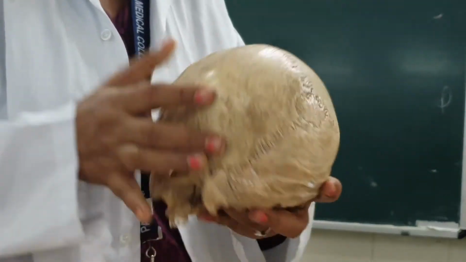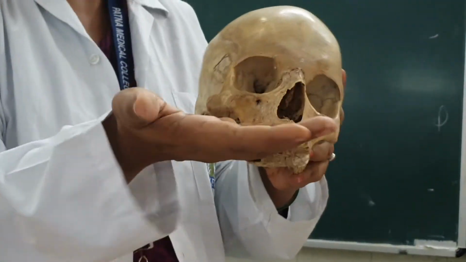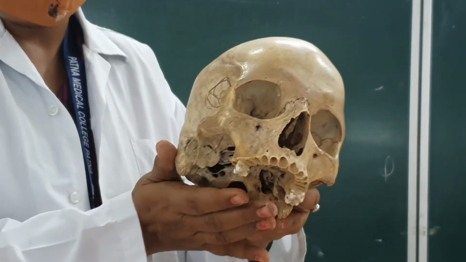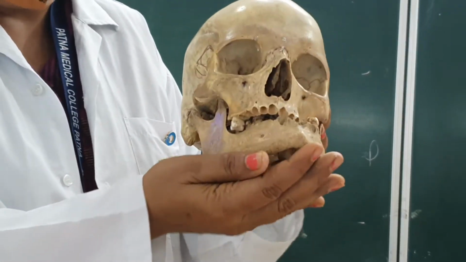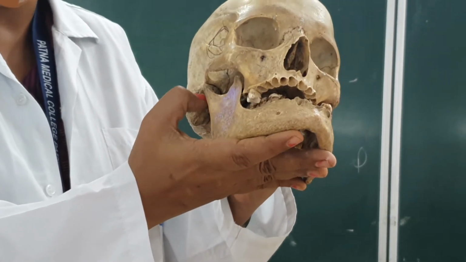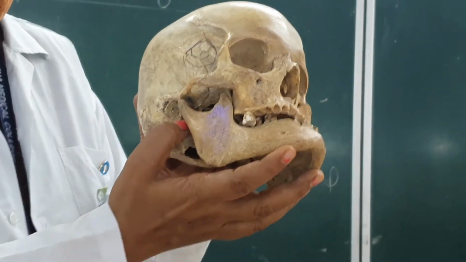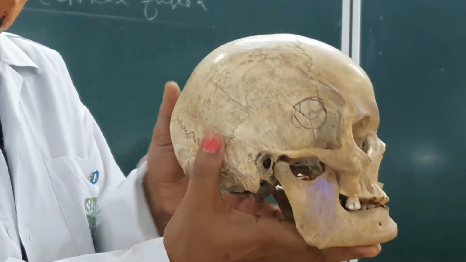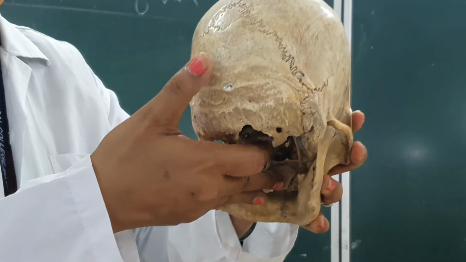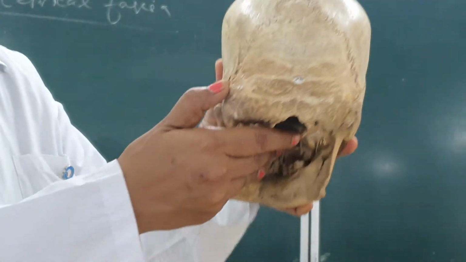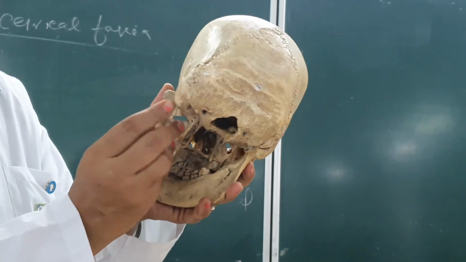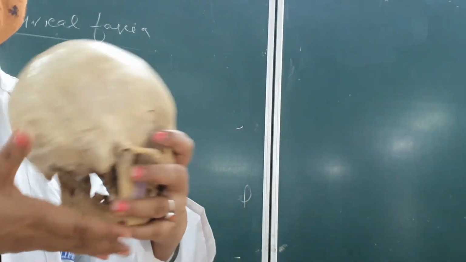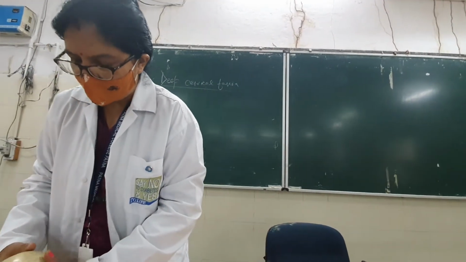Zygomatic arch, on the other side. So the whole circle it is covering like this. From here it is starting, and from here it started. Now if I place it here, from the base it is starting. From here it comes to the tympanic plate, then mastoid process, then posteriorly it will go to the superior nuchal line, then external occipital protuberance, then again superior nuchal line, then mastoid process, then external occipital protuberance, and again to the base of the mandible. So from anterior to posterior, it will be attached.